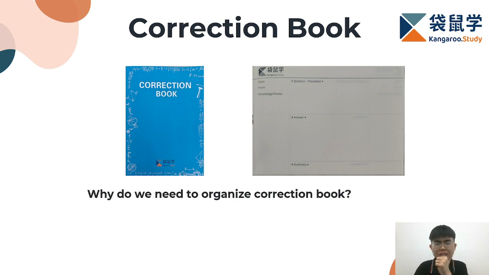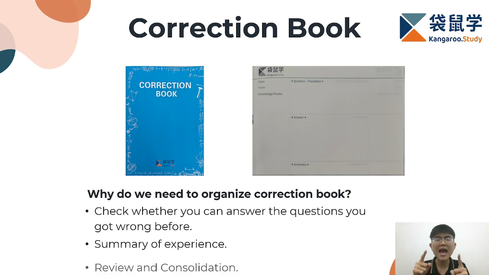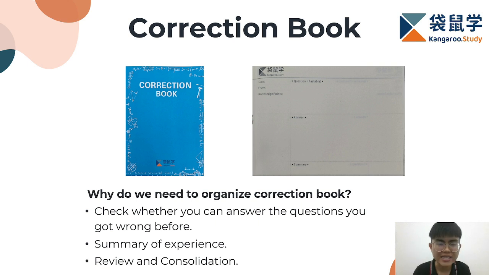But why do we need to organize a correction book? This is to check whether you can answer correctly what you got wrong before. Next, it can help you to summarize your experience by knowing the characteristics and the solving method of a question. And finally, it can help with review and consolidation.